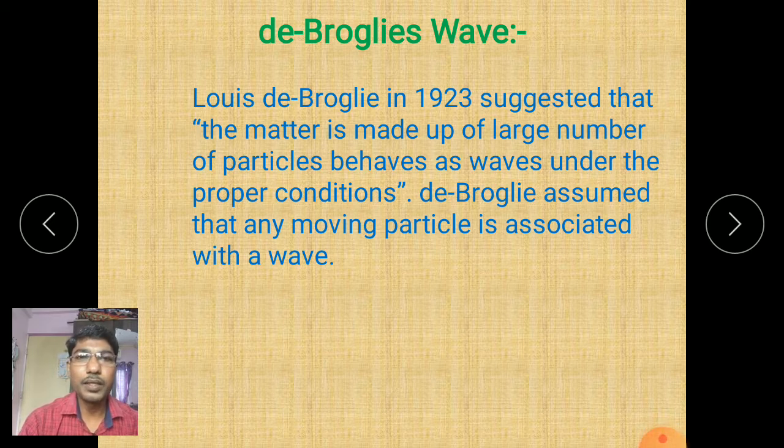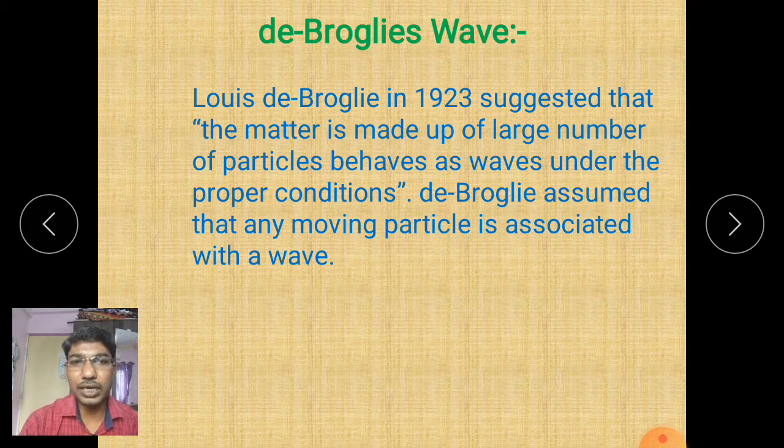Friends, we know Louis de Broglie in 1923 suggested that matter, which is made up of a large number of particles, behaves as a wave under the proper conditions. De Broglie assumed that any moving particle is associated with a wave. In a similar manner, a photon is a particle of light.